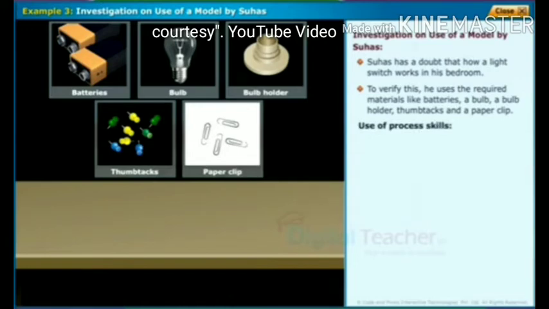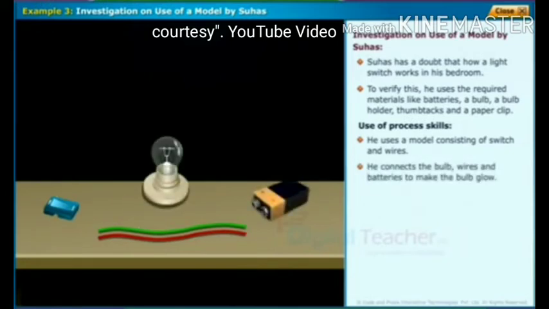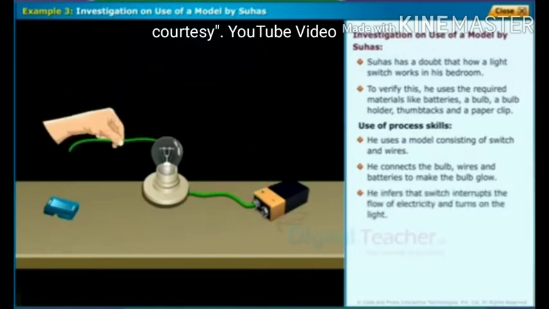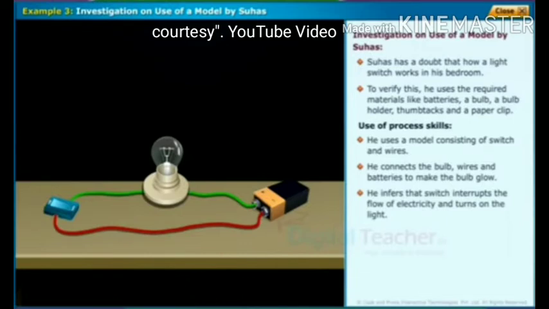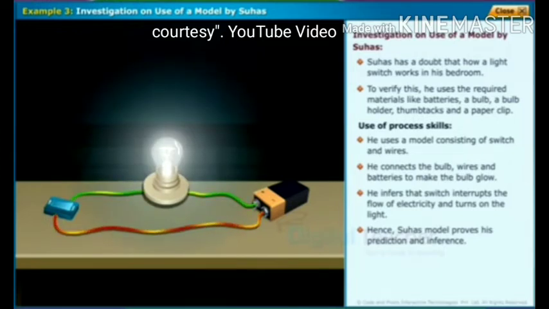Use of process skills. He uses a model consisting of a switch and wires. He connects the bulb, wires and batteries to make the bulb glow. He infers that the switch interrupts the flow of electricity and turns on the light. Hence, Suhas' model proves his prediction and inference.